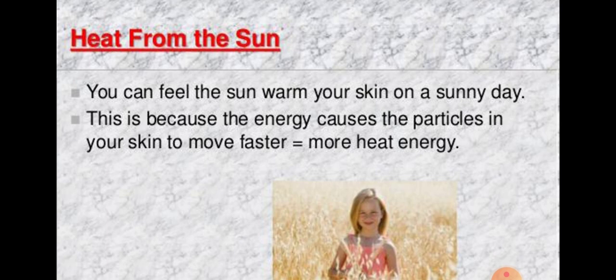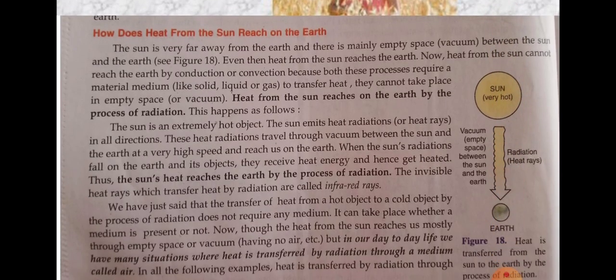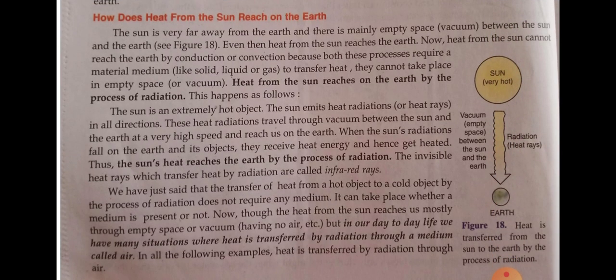That is equal to more heat energy in the body. The sun is very far away from the earth, and there is mainly empty space between the sun and the earth. You see in this figure, the sun is very far from the earth and this empty space is between them. Even so, heat from the sun reaches the earth. Is it correct? We observe that heat from the sun reaches the earth.